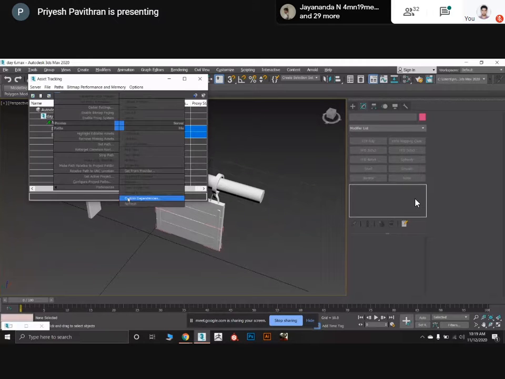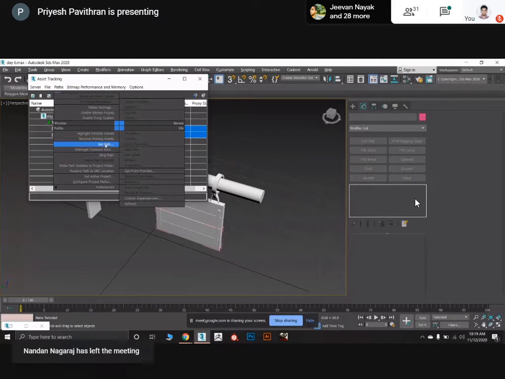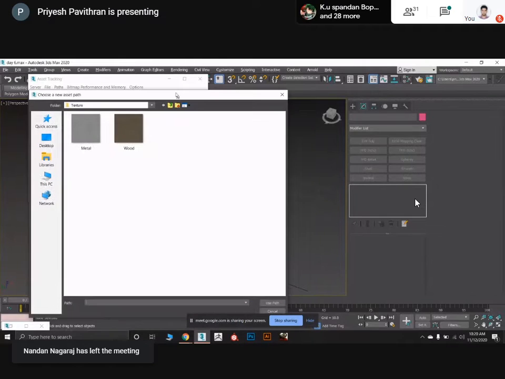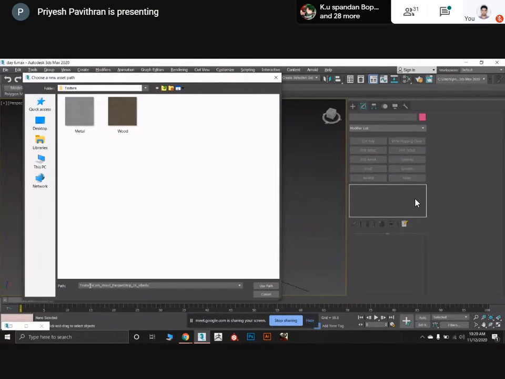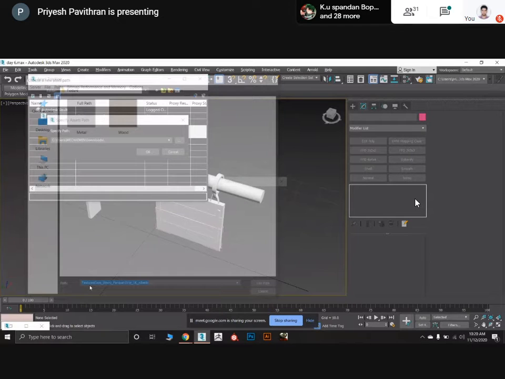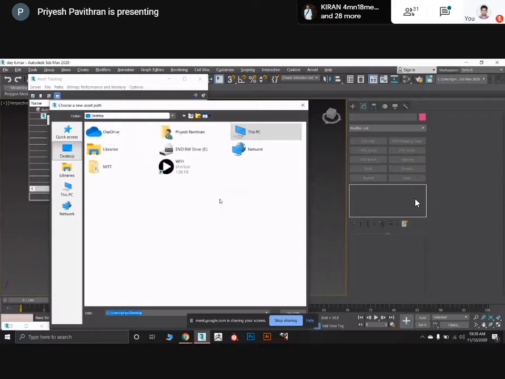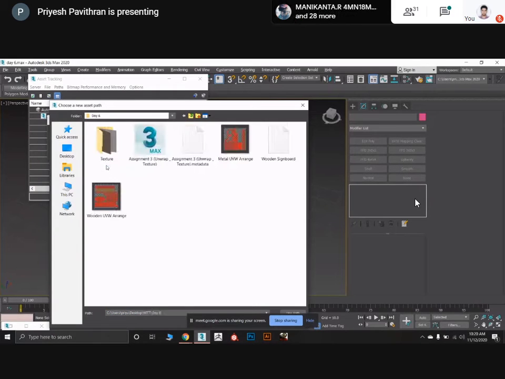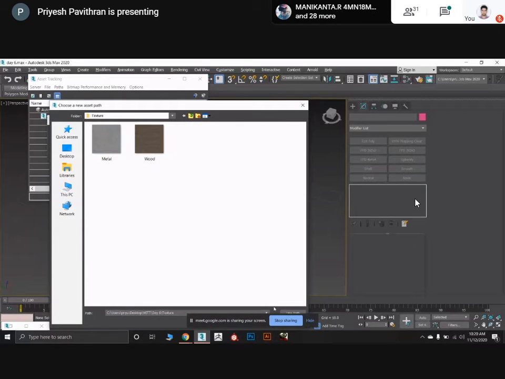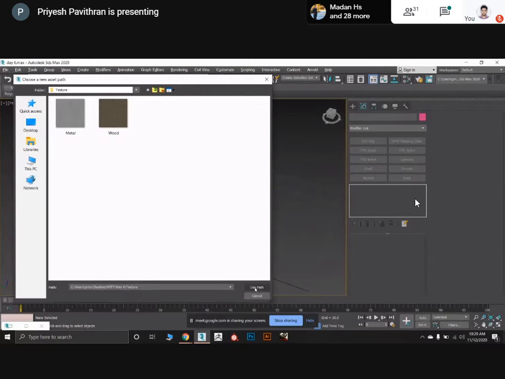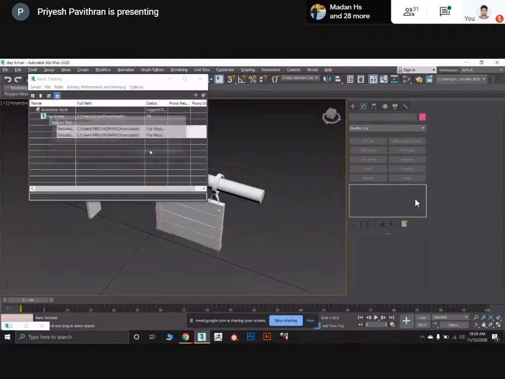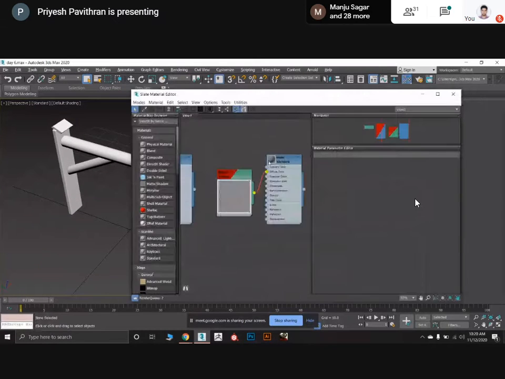Now I will select the path, browse. Now I will choose my path here. Still it's showing the same problem. MIT day 6 texture. Now I will just use the path. Still the file is missing, so you have to reapply the texture.